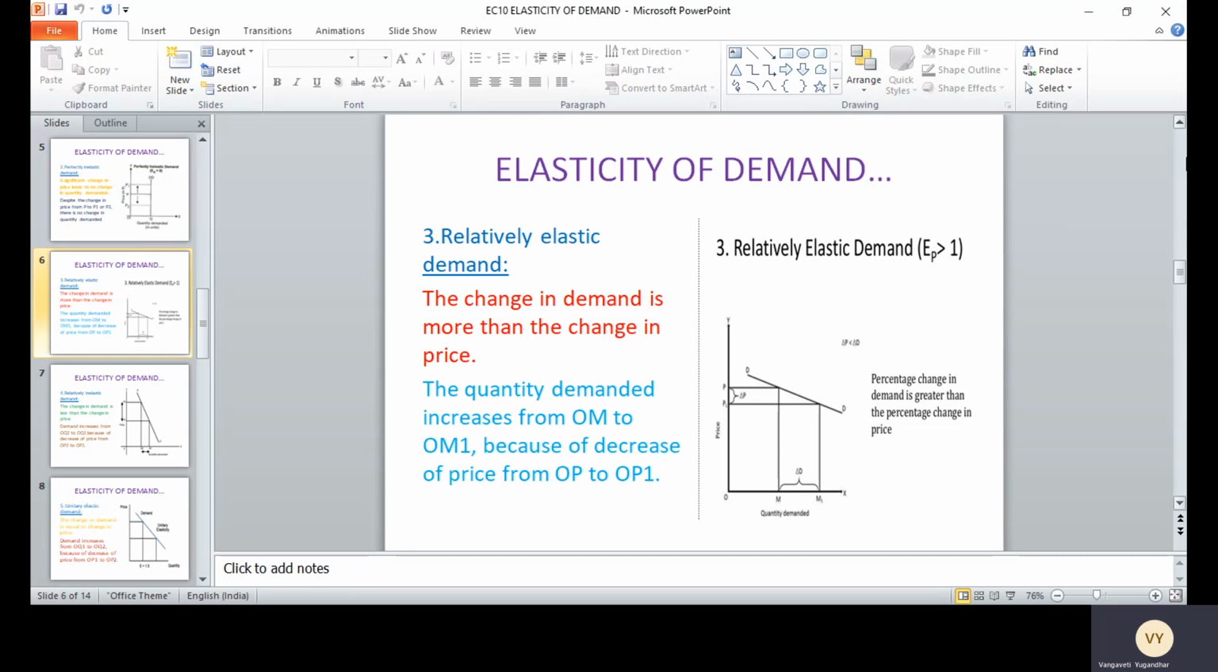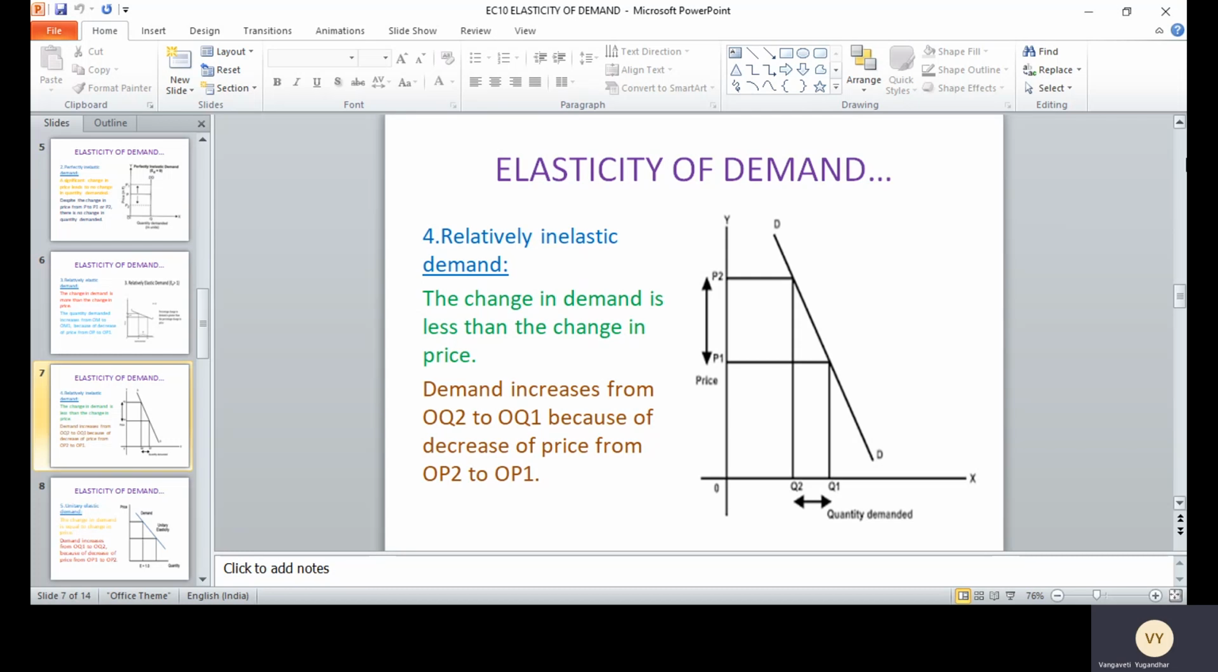Next one, relatively elastic demand. When you look at the graph, the change in price is less than the change in the demand. The change in demand is more than the change in price. The quantity demanded increases from OM to OM1 because of decrease of price from OP to OP1. So price is reducing, demand is increasing, but the reduction in the price is less, whereas the increment in the demand is more.